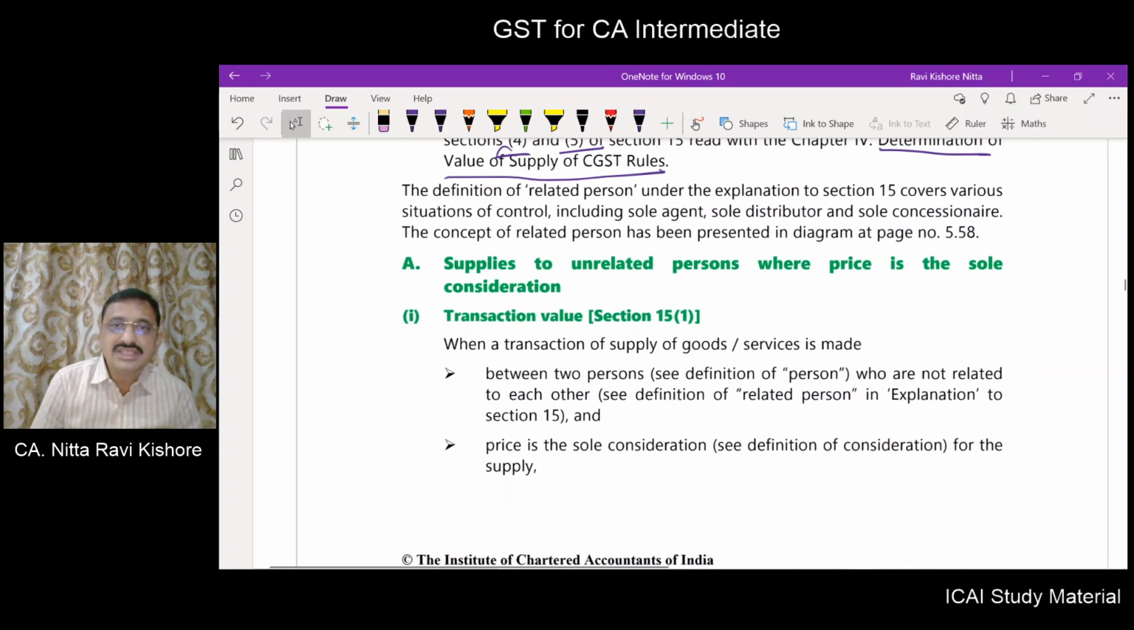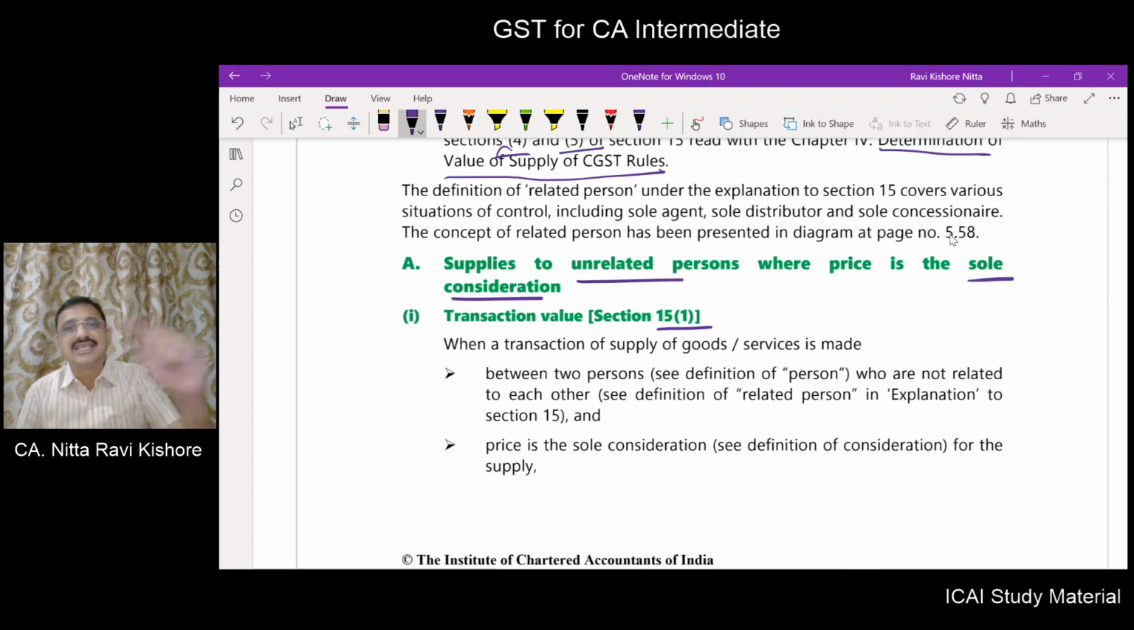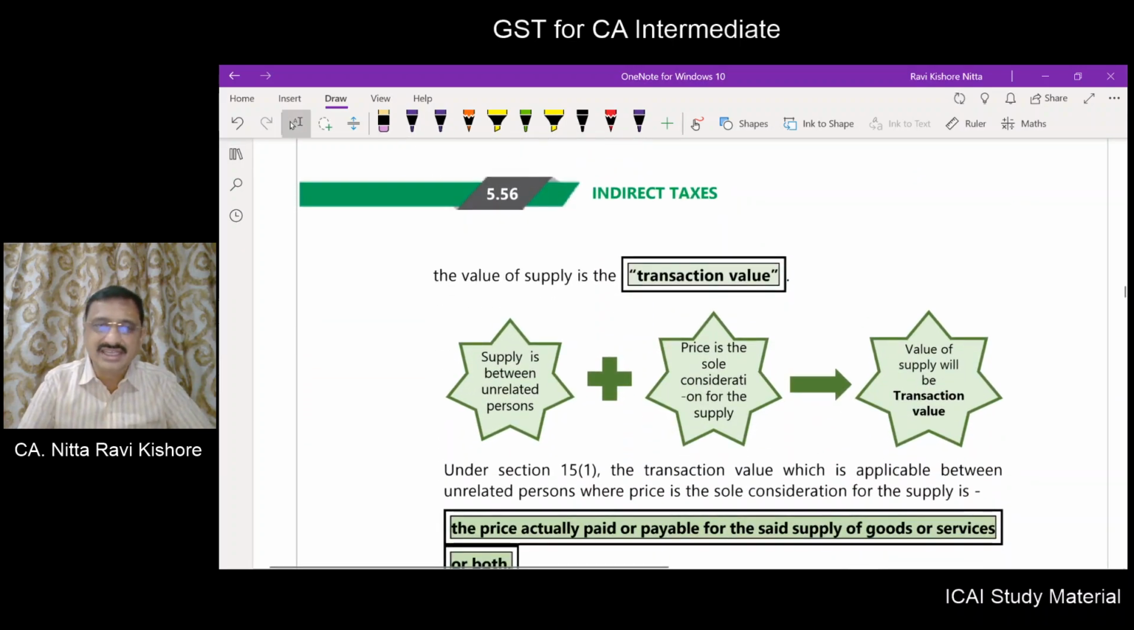Now, we will discuss section 15 subsection 1. Supplies to unrelated persons, where price is the sole consideration. Then 15.1 will come into play, and the transaction value will be the value of supply. So the transaction of supply of goods or services is between two persons who are not related to each other. Related is as a person is defined in Explanation A to section 15. Price should be the sole consideration. So what do you mean by consideration? We have already defined it here as well as in our preceding chapters.